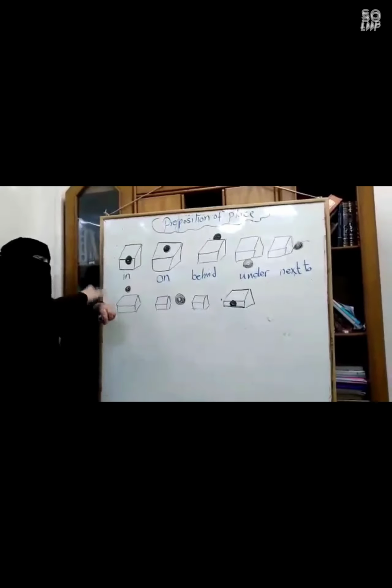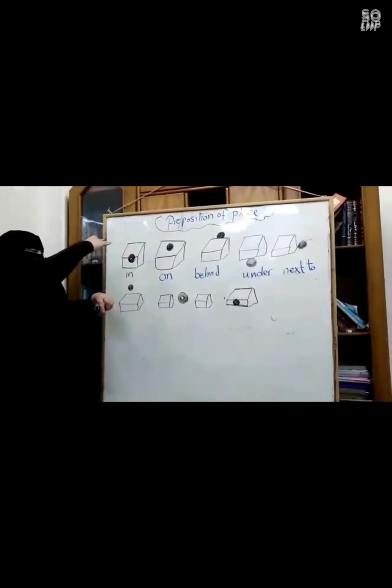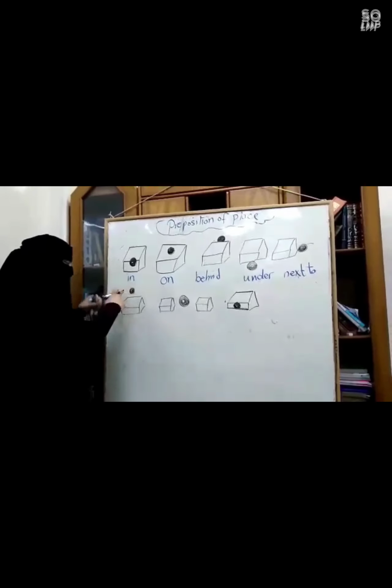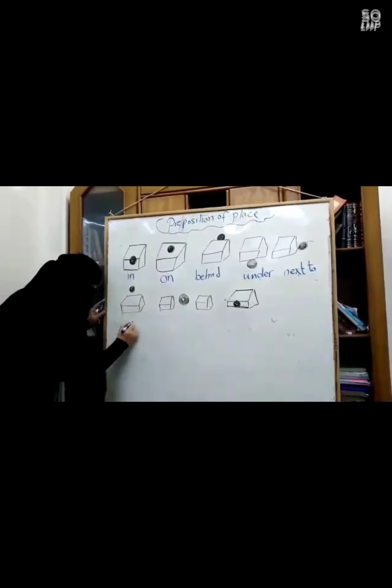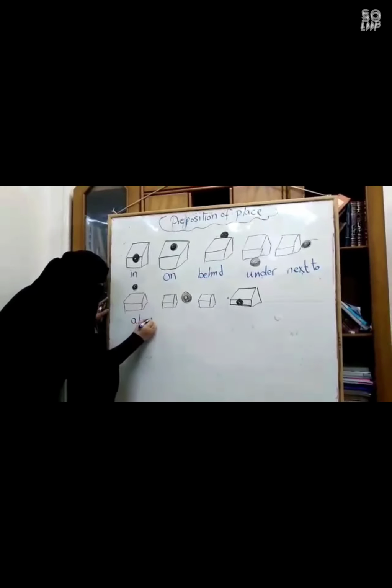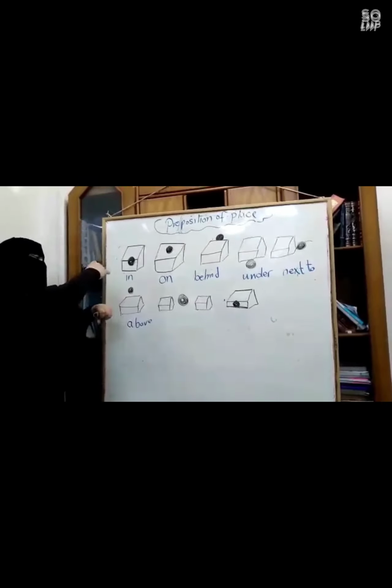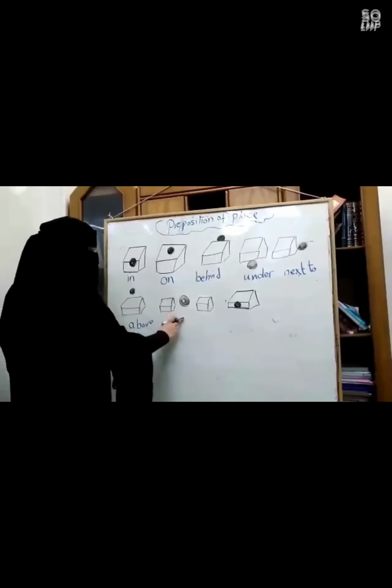What about this one? Is it on the box or above? Yes, very good, excellent. It's above. Here there is a space. The box is here and the ball is here. It's above the box.